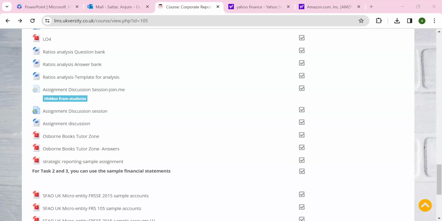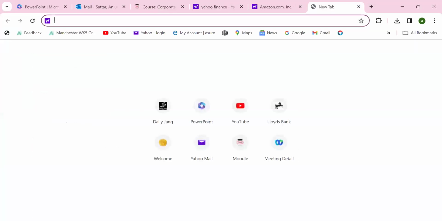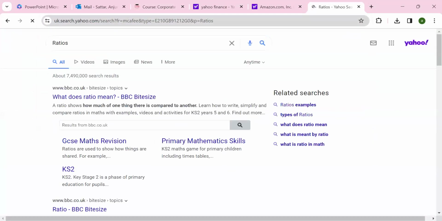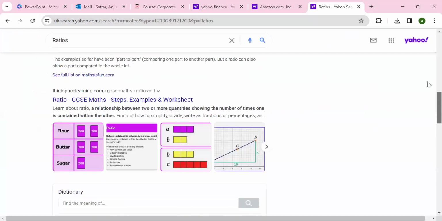So for these handouts, if you click it, you can download it. And I'll share with you further. David, if you are not getting it, I can send it to you. I've downloaded. Okay, yeah, please can you send it to me? I'll send it to you on WhatsApp. I'll do that. Yes.